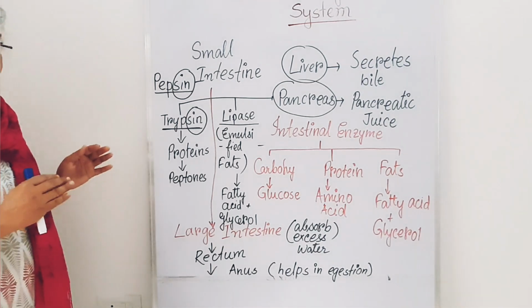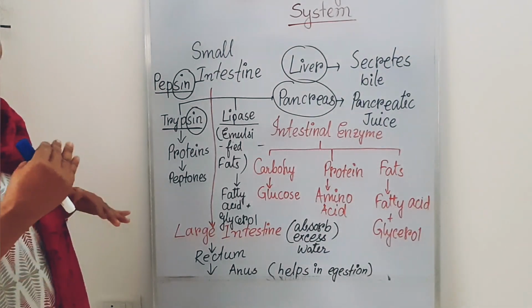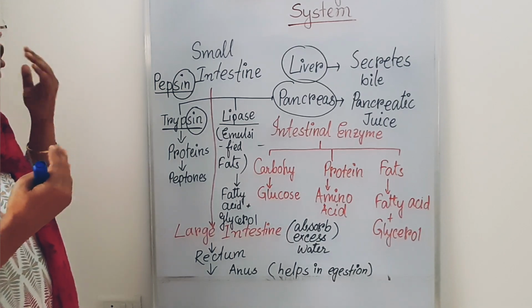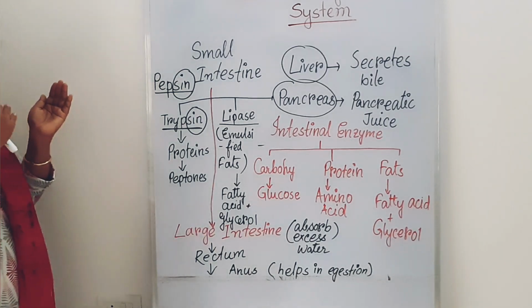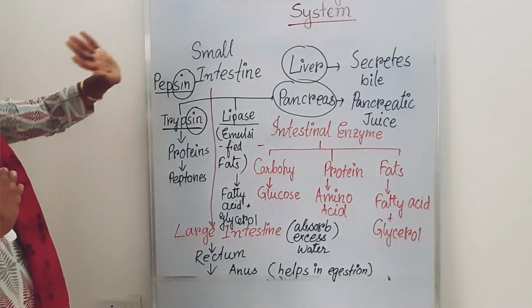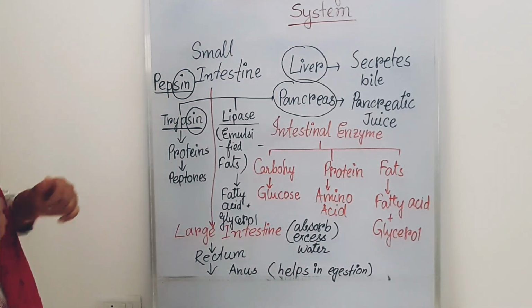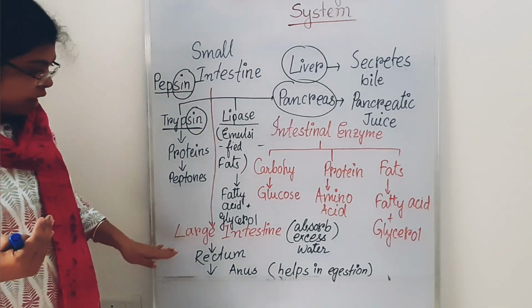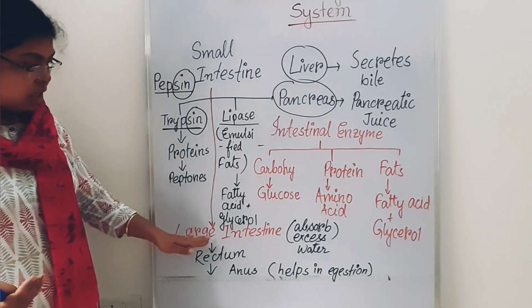Most of the food has been digested, and the smallest molecules of the food are absorbed in the small intestine with the help of the finger-like projections, the villi. Now come to the large intestine.